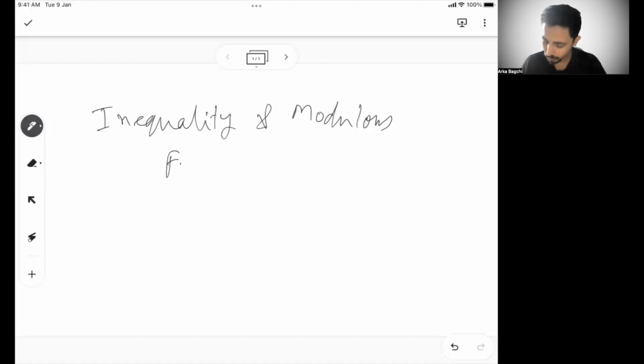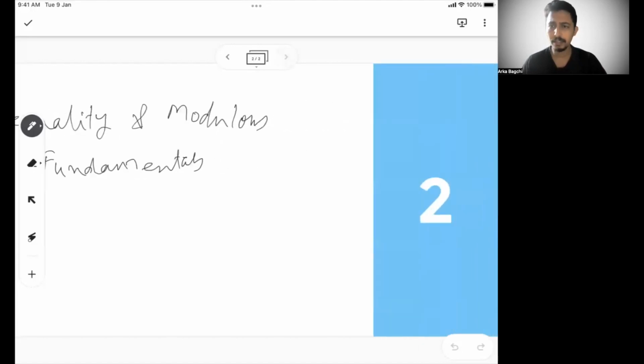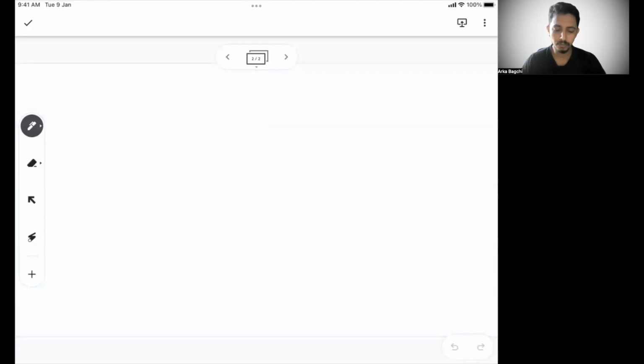So today we are going to talk about the fundamentals. This is the first session of inequality and modulus. So without further delay, let's get started. What we have learned till now is the simple equation and quadratic equation. In quadratic equations, I gave you some hint of inequalities, but no matter if you have seen that, it's good. Otherwise, I'll recover whatever we covered in the previous session in terms of inequality here again. So no need to worry about that.